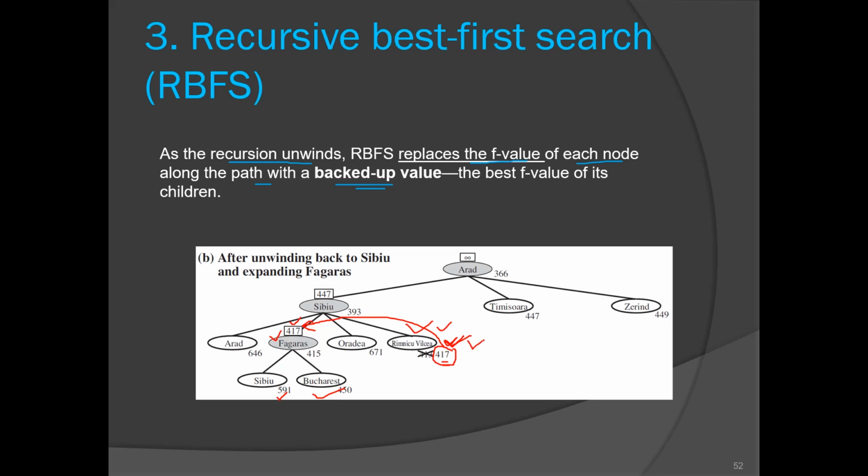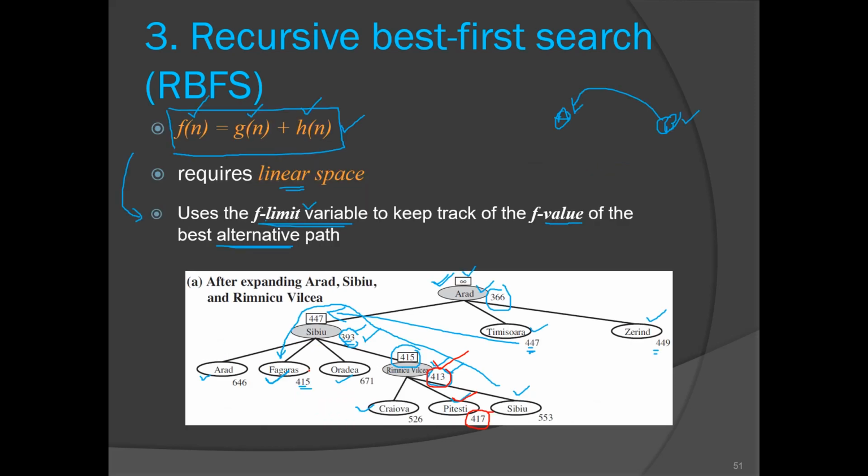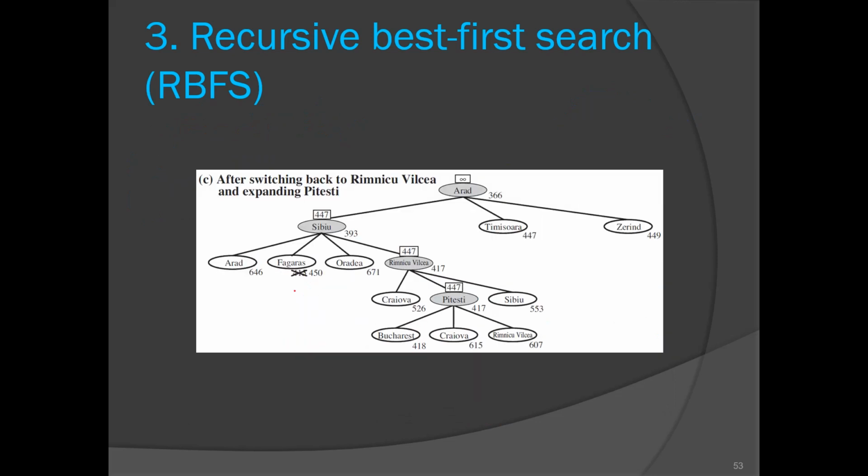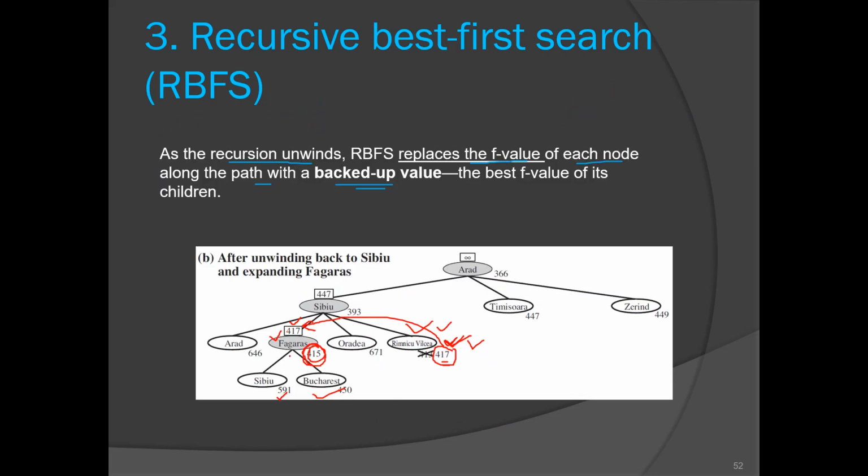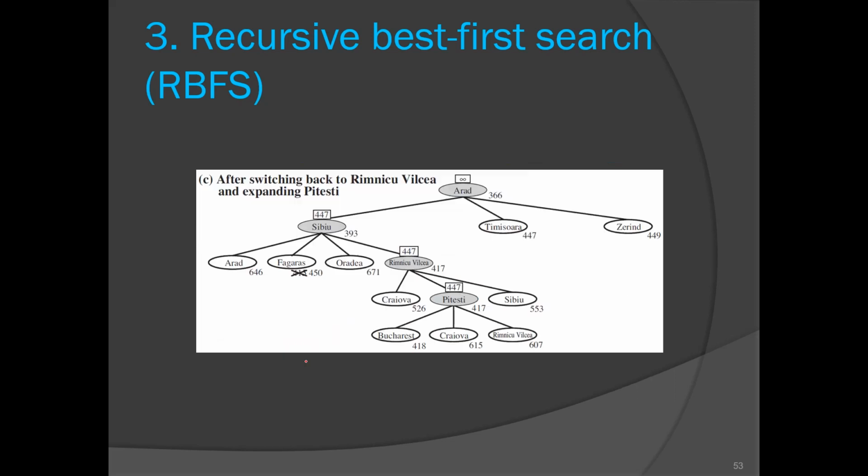sub branch. Okay, so as our recursion is unwinding, we have to update the f value of this Fagaras. Okay, so we have to update this value, which can be seen here. So that 415 is replaced by its best child. The best child of Fagaras is Bucharest with 450 score. So 415 is replaced by 450, and again we have come down to the Pitesti node, okay, with 417 value, right?